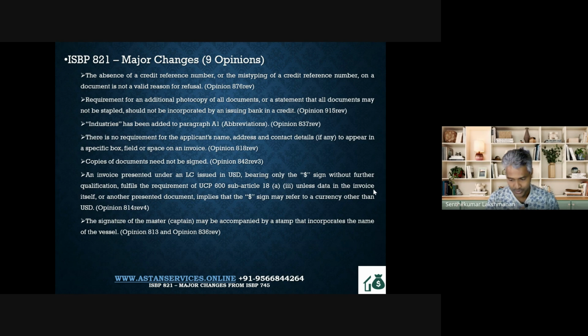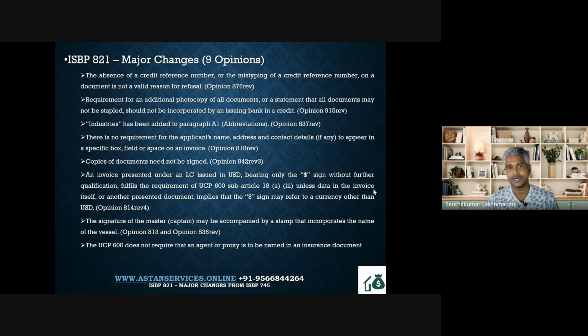So we'll move on to the next one and the final one. The UCP 600 does not require the name of the agent or proxy. This is an interesting one because we always used to assume that the agent or proxy who is signing on behalf of an insurance company or an underwriter needs to show their name.